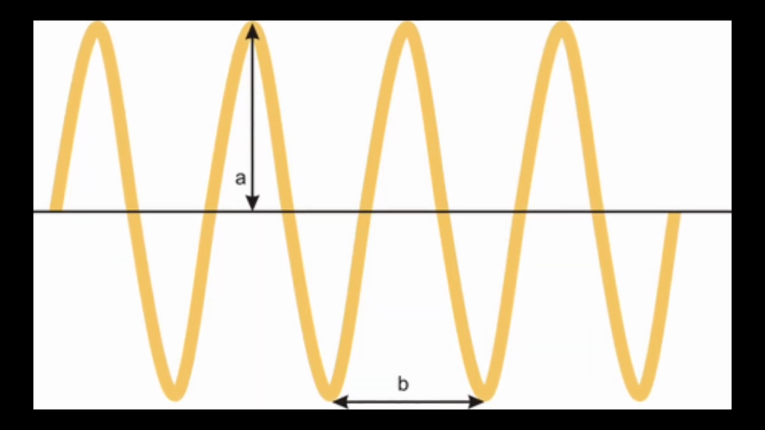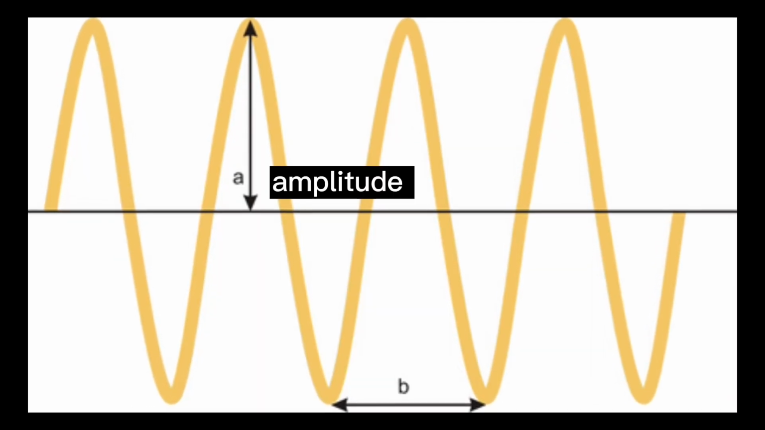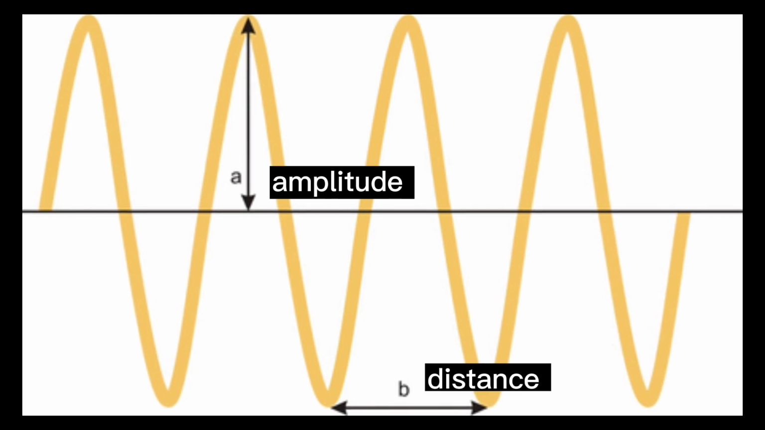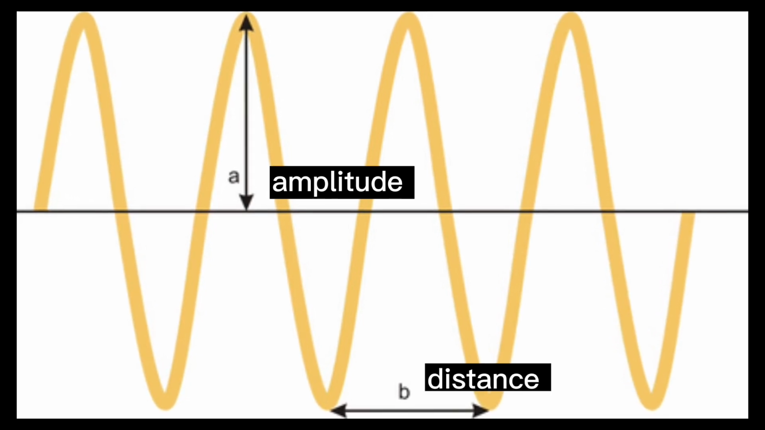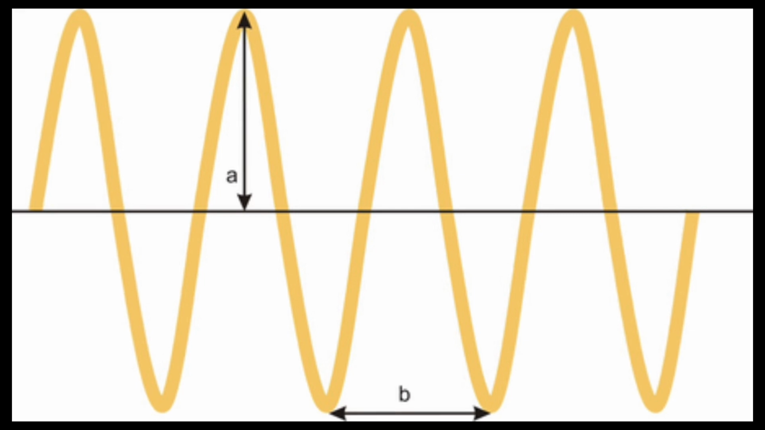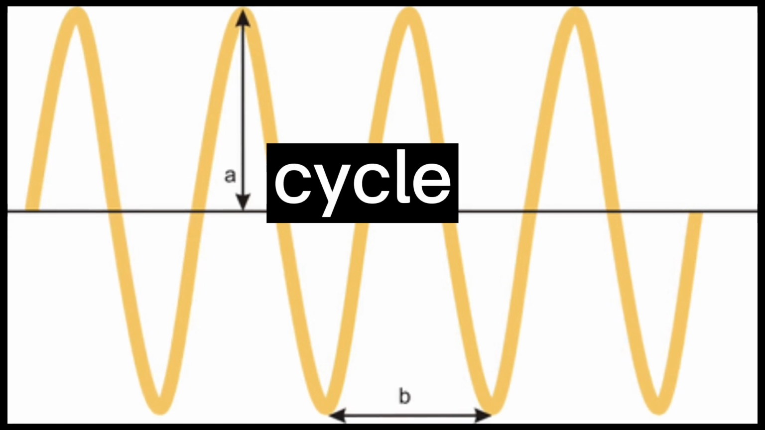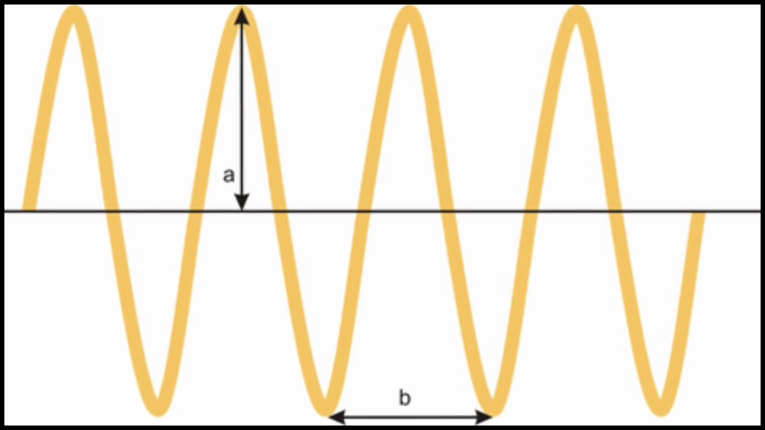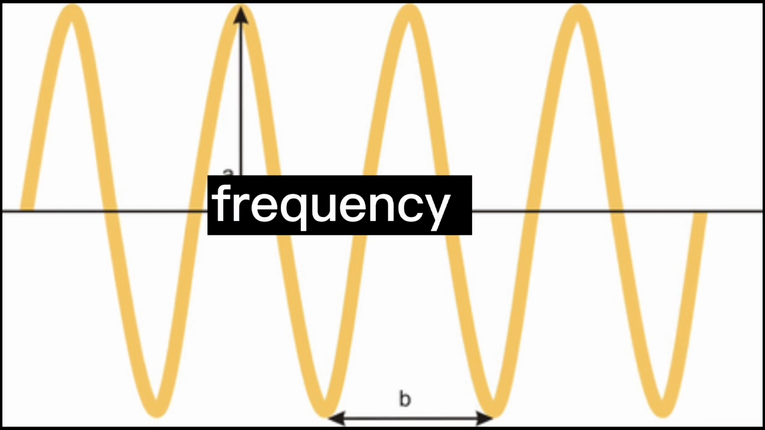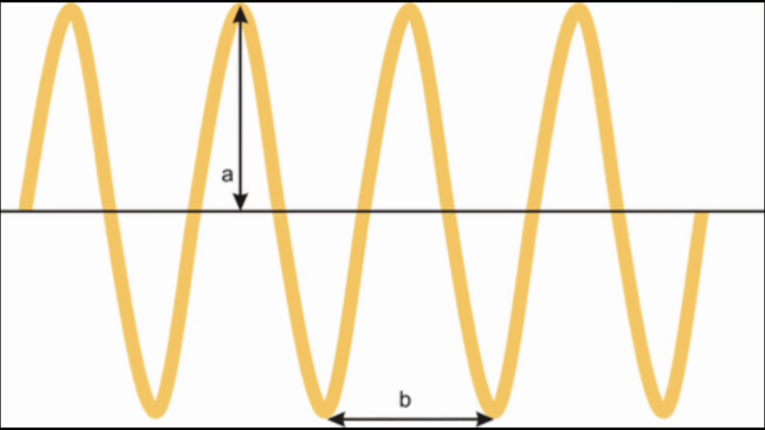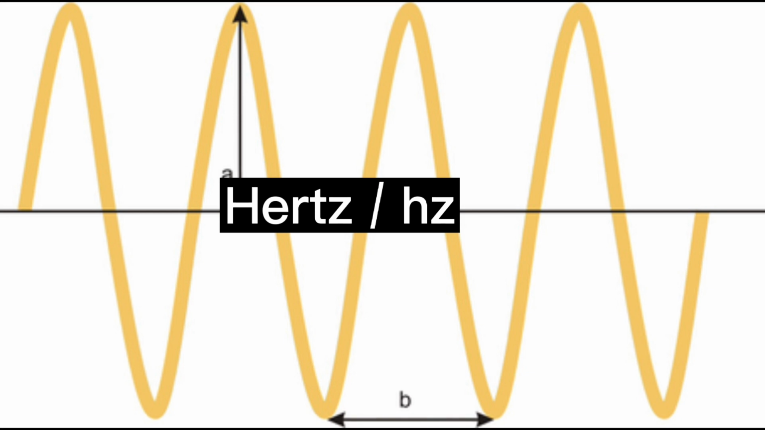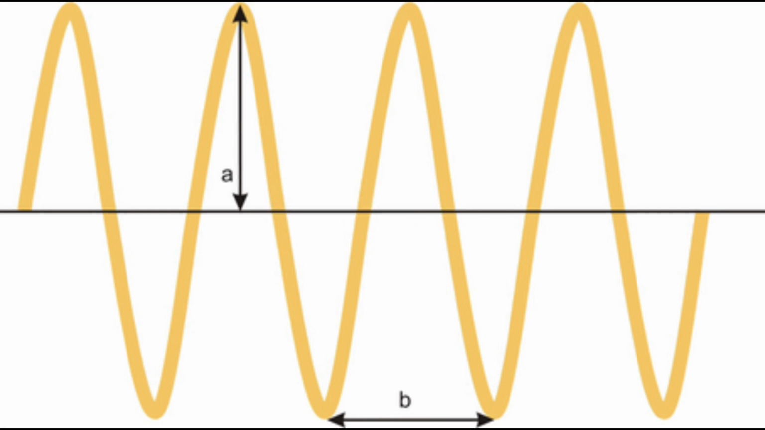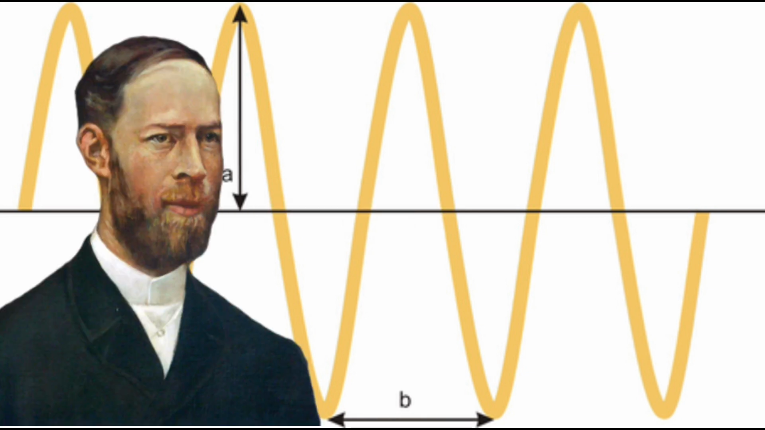We measure both the amplitude or height of a wave and the distance between waves. One whole wave from crest to crest or trough to trough is called a cycle. The number of cycles that occur per second is the wave's frequency. We measure frequency in Hertz or Hz in order to honor Heinrich Hertz.